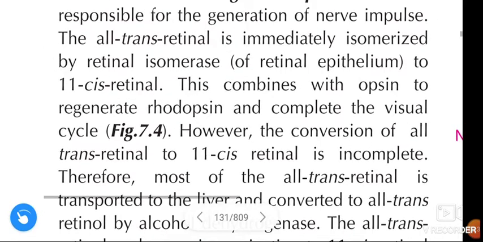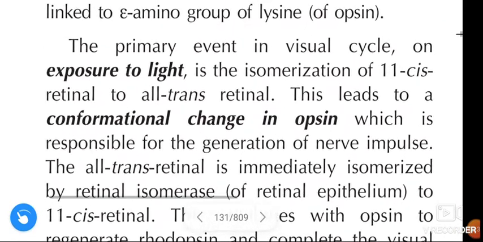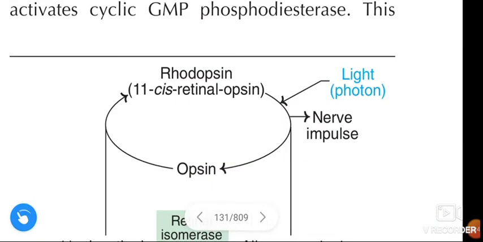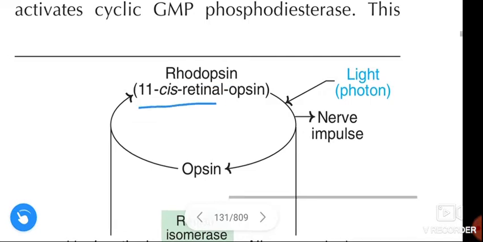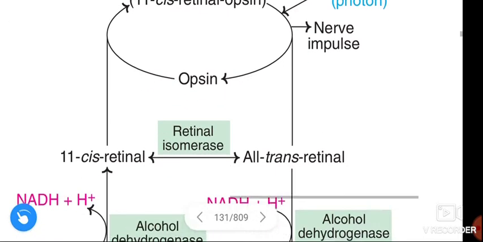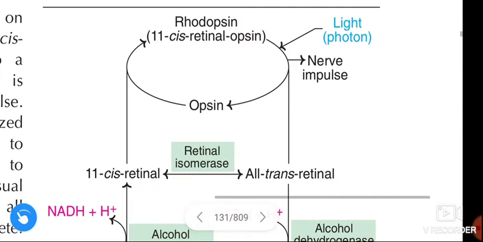See once again. On exposure to light, that means photon, rhodopsin, that means 11-cis retinal opsin, the 11-cis retinal is converted to all-trans retinal.